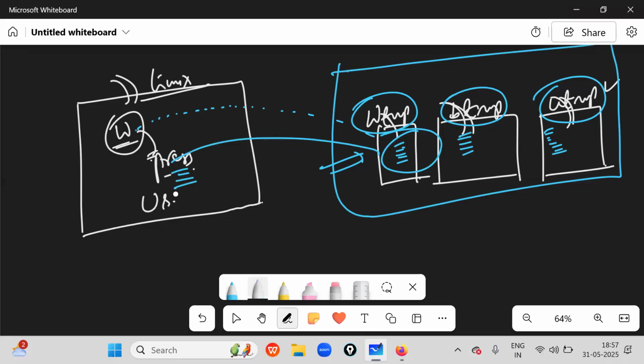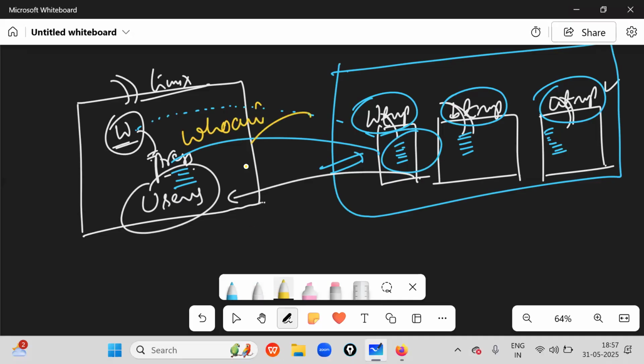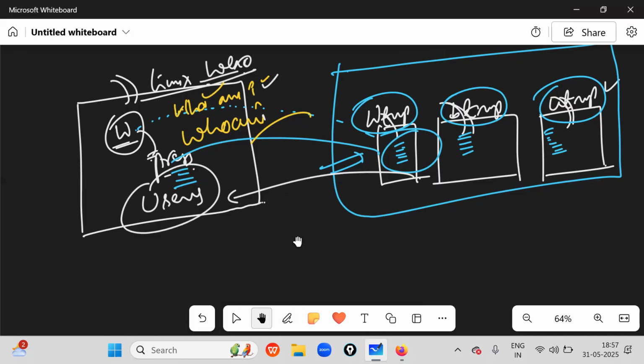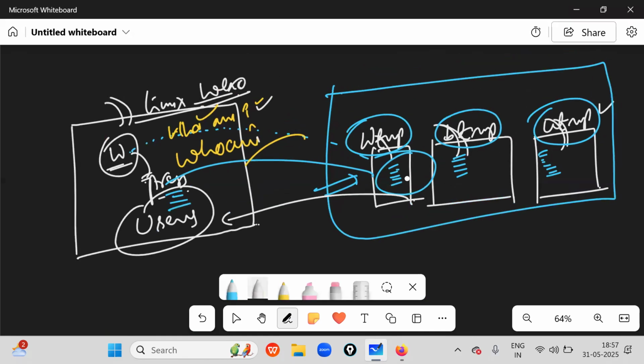Users. That's the same thing. At the same time, who am I? Same thing. Who space am space I? Same. Okay. W command, who am I command, who am I without any space, and also who command, who. Yes, if you press these commands, this information is coming from these files only. Yes, the who command is traveling to these files and getting some data. That's all. These are all the commands.